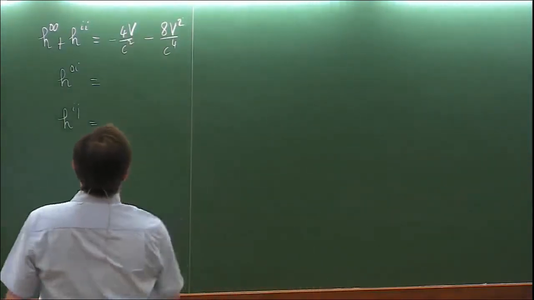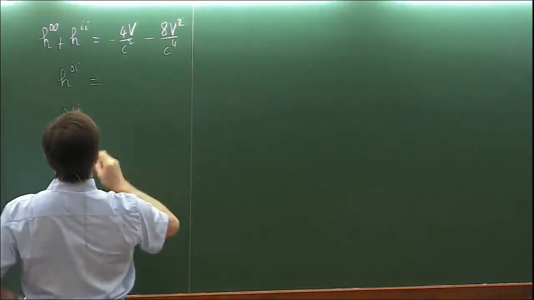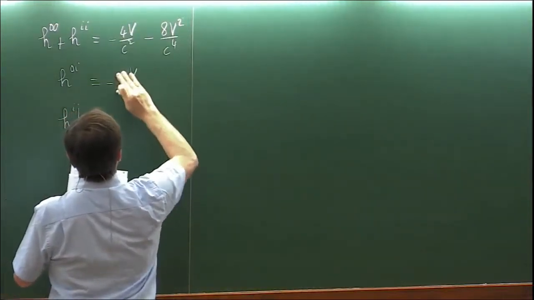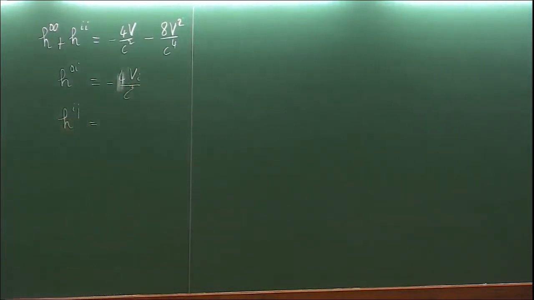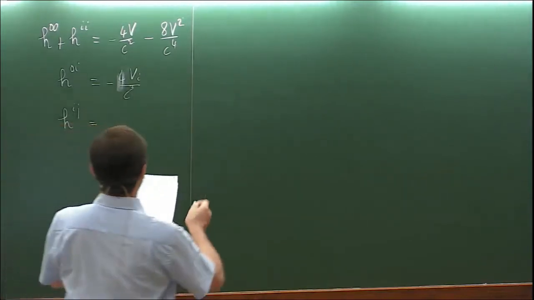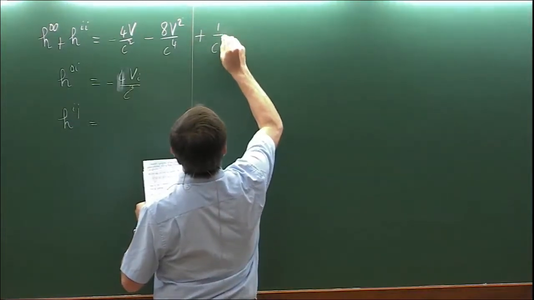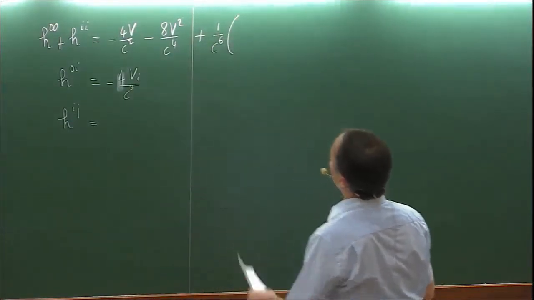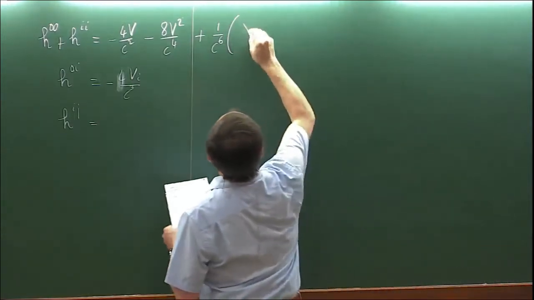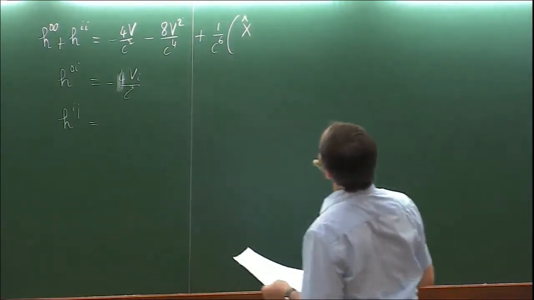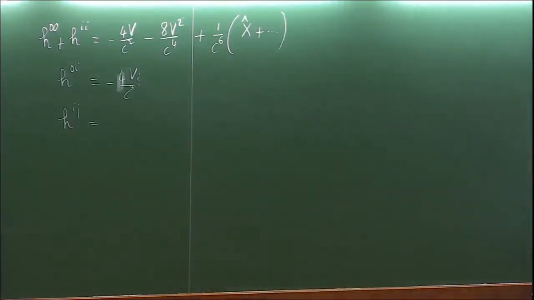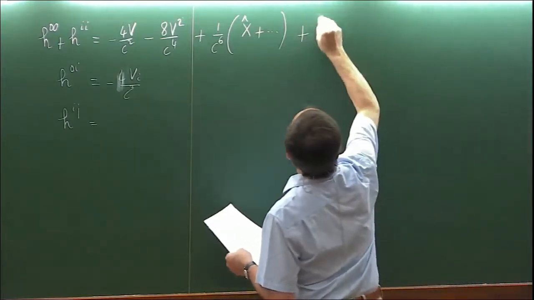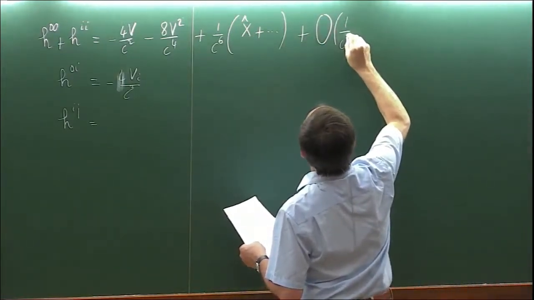So you remember yesterday the scalar potential V and the vector potential Vi, which enter there. That was the 1PN approximation, and we have now to push these two higher order terms, including terms of order 1 over c^6. I will denote here by X hat a convenient potential that we use, and there will be plenty of other terms, and I am allowed to neglect all the higher order terms.